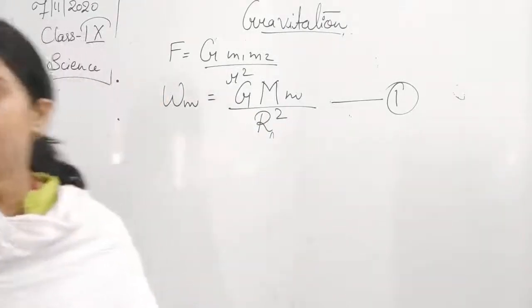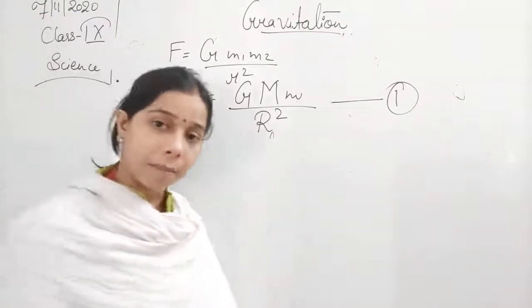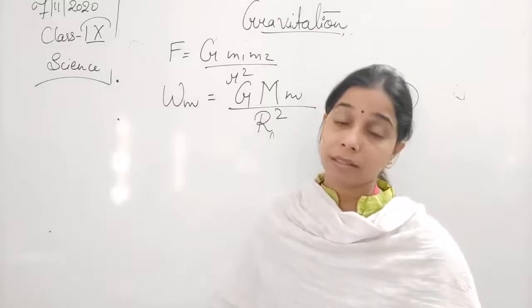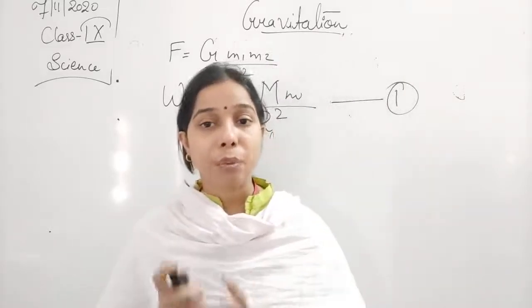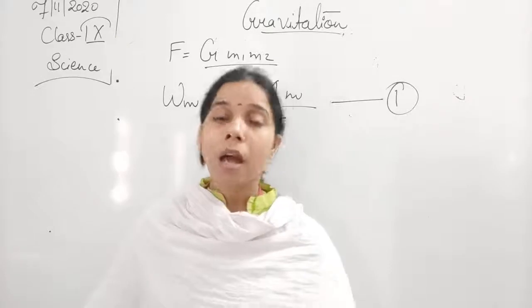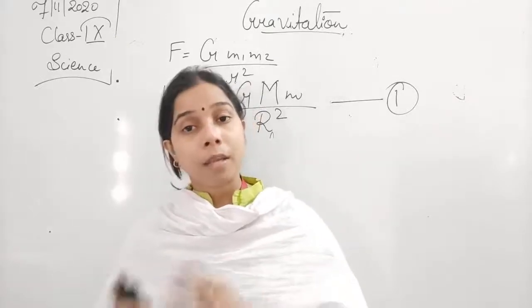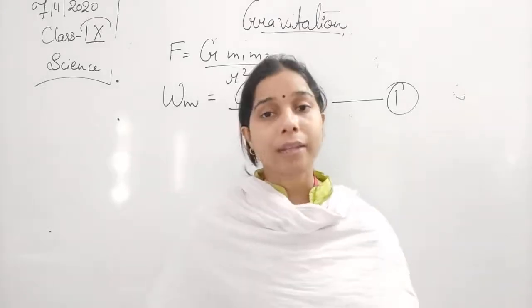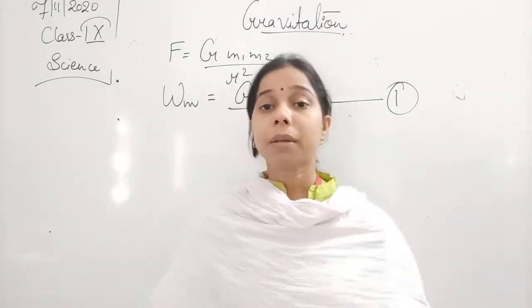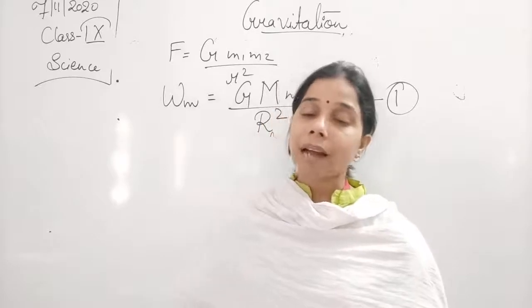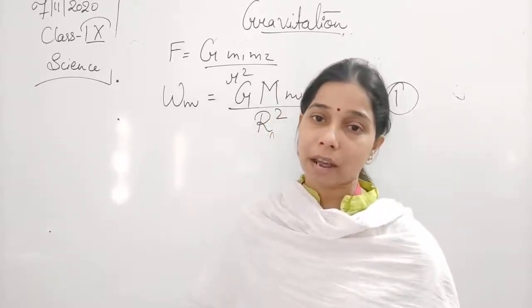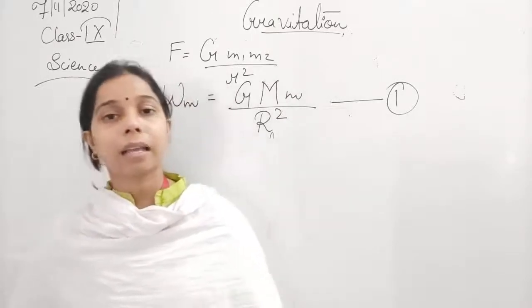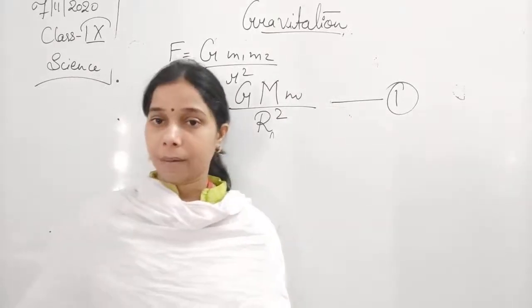Now the same object, having the same mass small m, is kept on the surface of the earth. See, we are comparing the weight of the object on the moon and on the earth. So somehow we have to find the force of gravitation acting on an object of mass small m, how much force of attraction is exerted by the moon and by the earth on it.